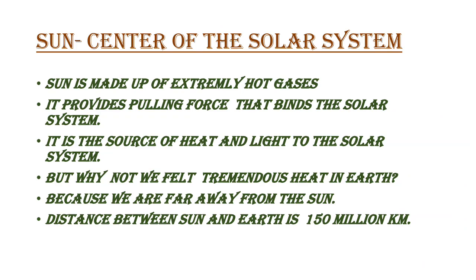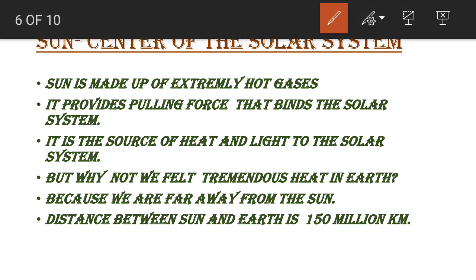And what is the sun made up of? The sun is made up of an extremely high amount of hot gases. But why can't we feel this temperature on the earth? Because see here, the distance between earth and sun is 150 million kilometers. How many kilometers is it? 150 million kilometers. So we can't feel the temperature of those hot gases on this earth.